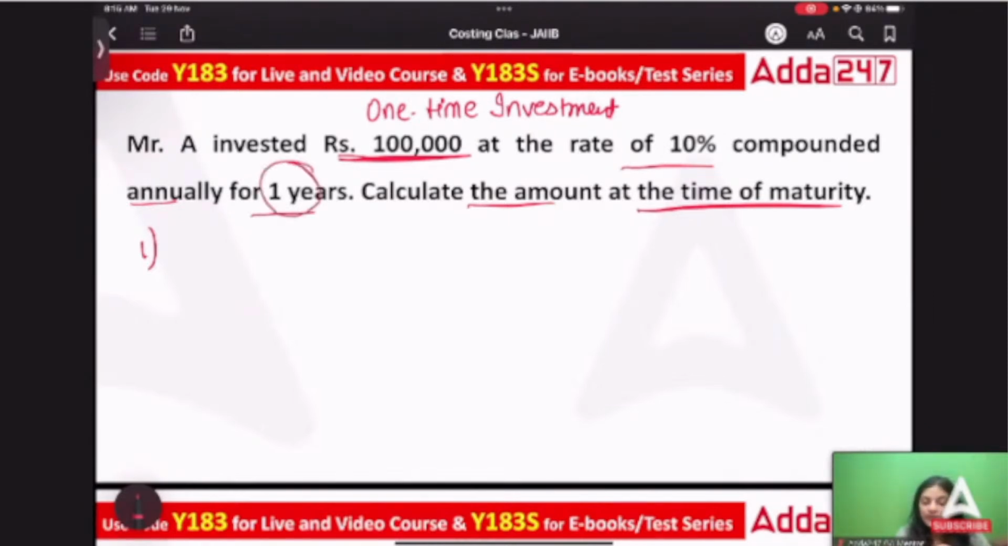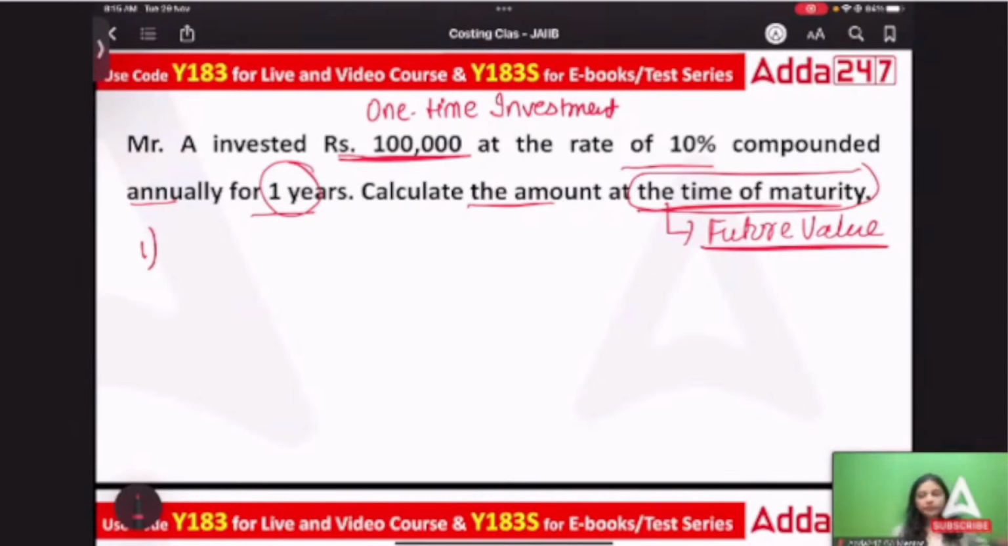The time over here is 1 year, and you are required to calculate the amount at the time of maturity. That means you are required to calculate future value. So in this question, you are calculating the future value, and you are given a one-time investment value. I hope this is clear.